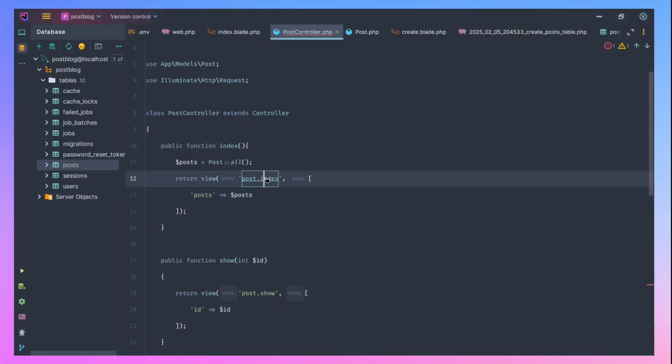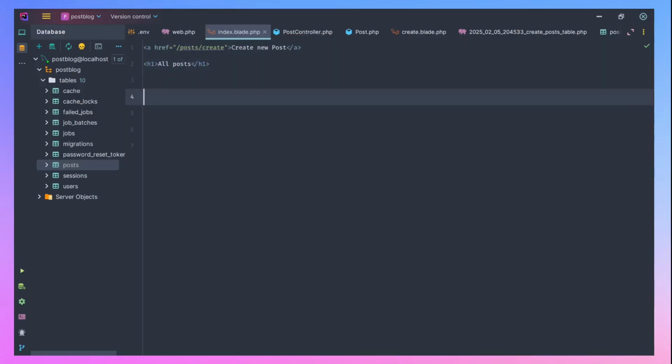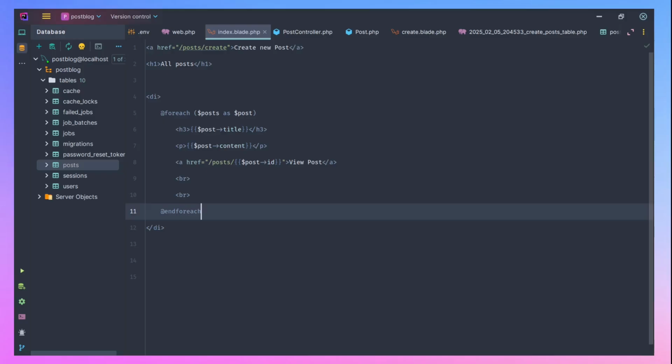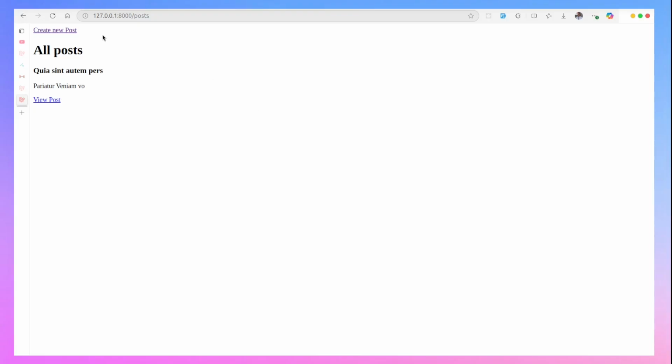But let's go back to our post view. So let's just have a div, and inside this div, how do you map through an array? If you've worked with PHP, or even if you are very new, it's nothing more than doing a foreach as you always do in your normal PHP work. For Laravel Blade, there's a directive for that. So that's foreach posts as post. So for each item in posts, we have it as post here. So let's go back to our page and refresh. You can see now we have posts.